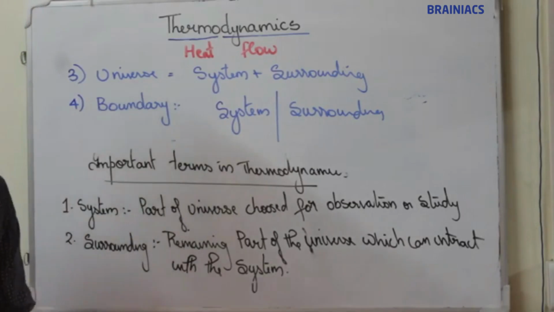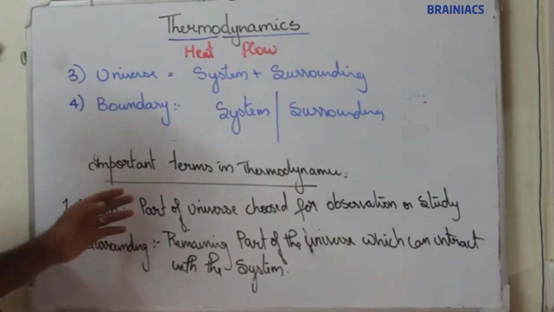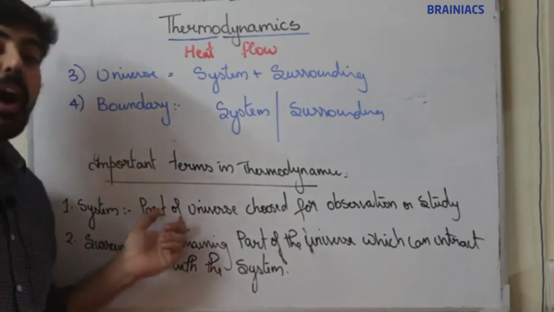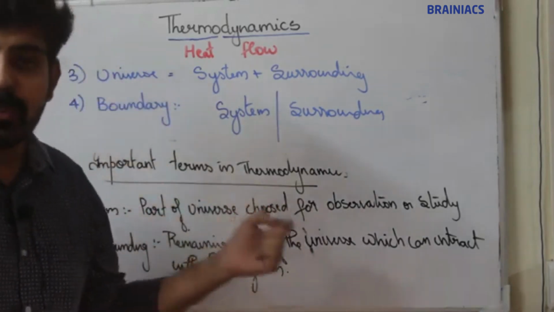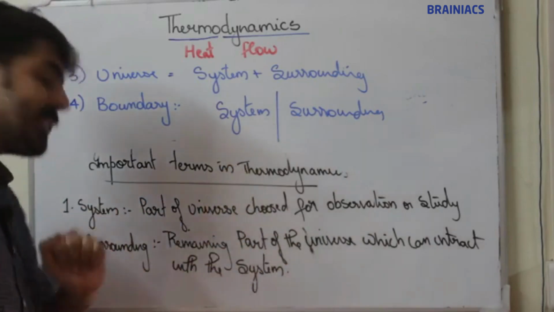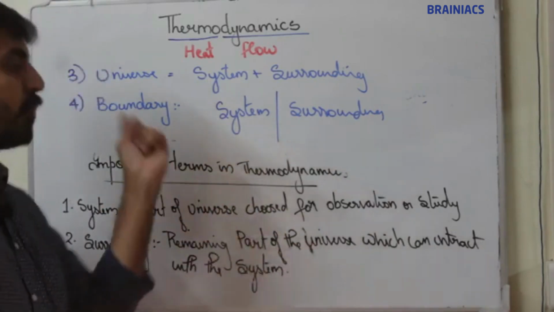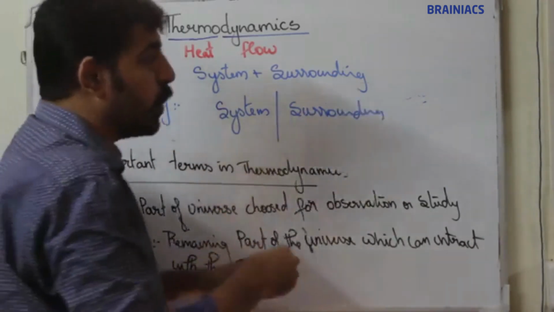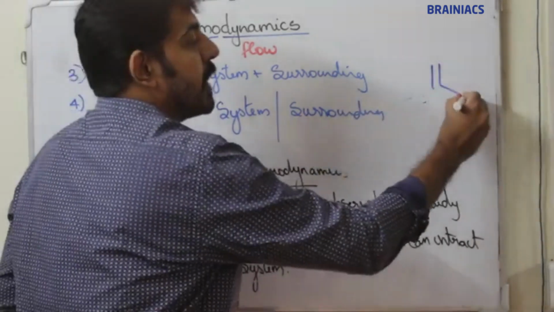So these are the four important terms in thermodynamics: system, surrounding, universe, boundary. The part of the universe chosen for observational study is known as system. The remaining part of the universe which can interact with the system, let this be system.